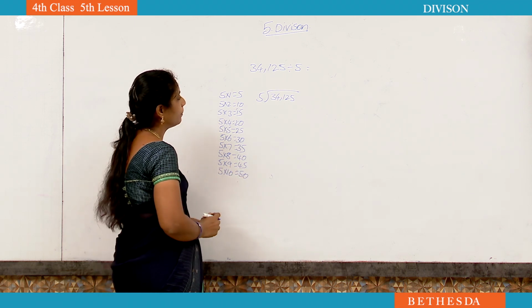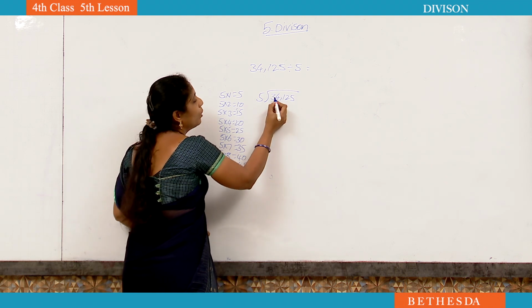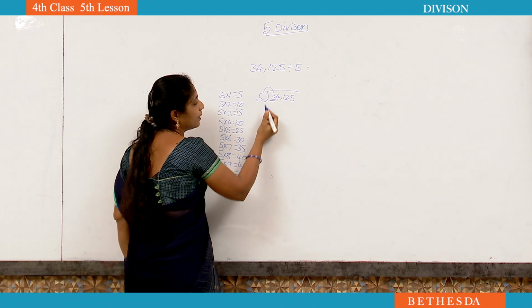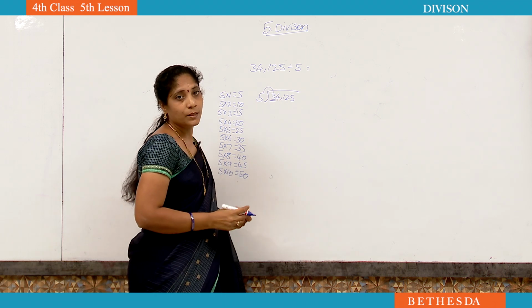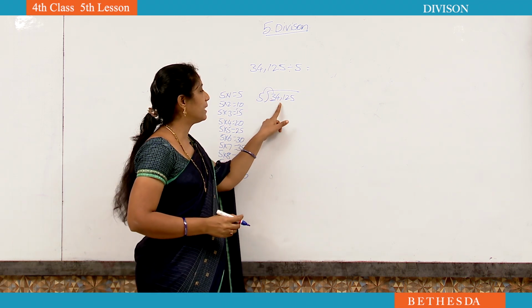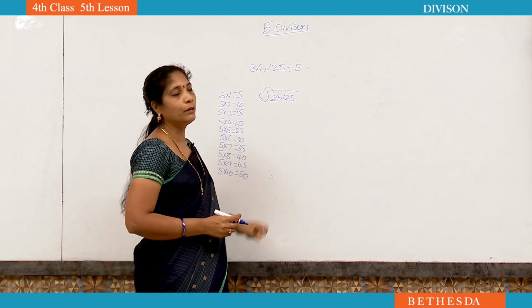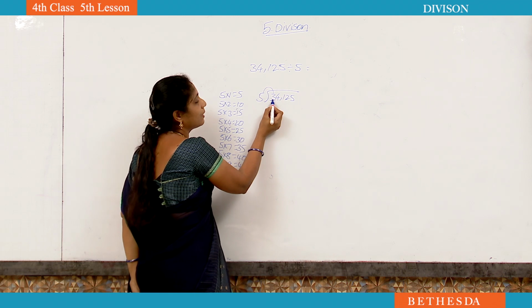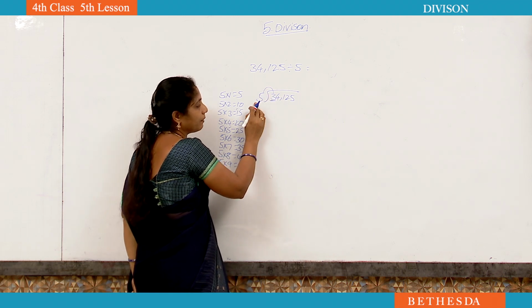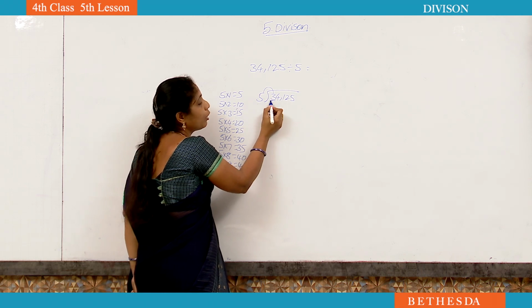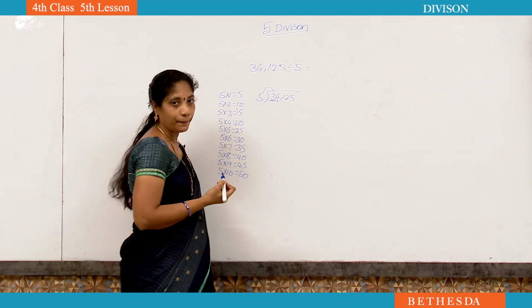Okay, now see here. First, what I told, we have to compare the highest place value with the divisor. If you get a smaller number, you have to take 2 numbers at a time. If you get a greater number, you have to take only one number. Now if you observe the highest place number and the divisor, 3 is smaller than 5. That's why we have to take 2 numbers at a time.